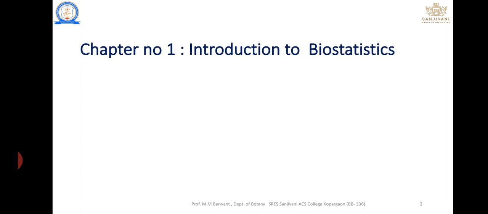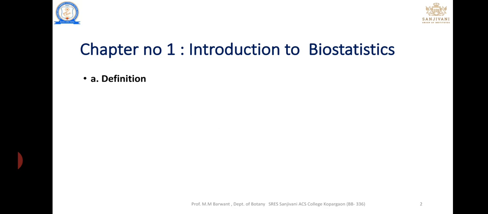Computational botany is nothing but biostatistics. While studying computational botany, biostatistics is a much needed concept. For that, the university guideline gives the introduction and basics of biostatistics as the first chapter.